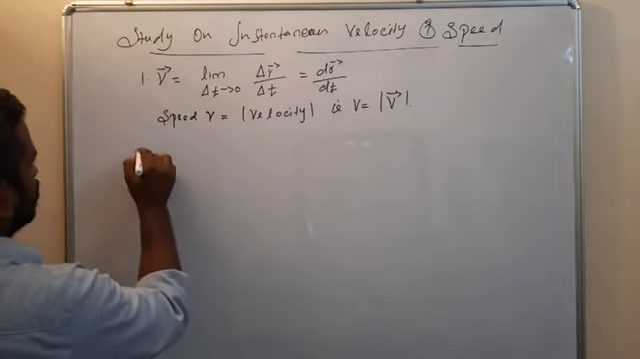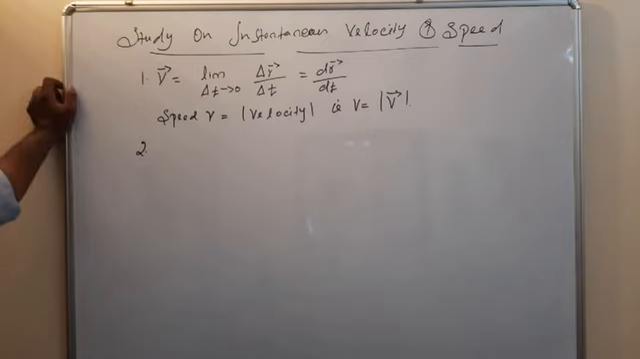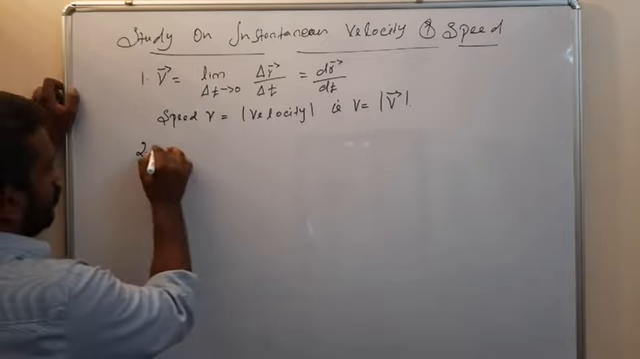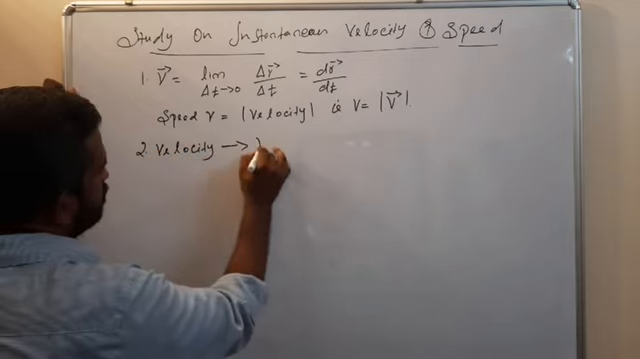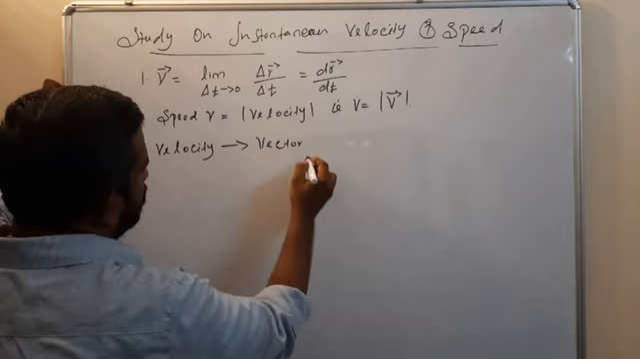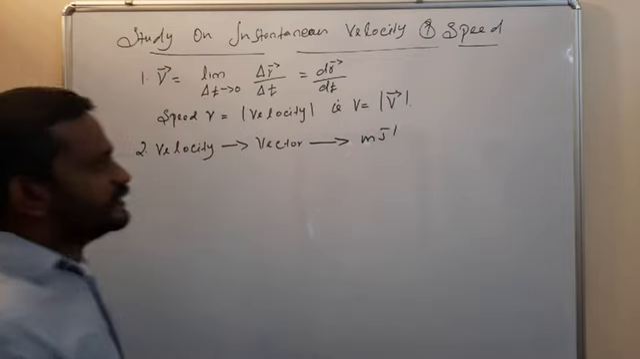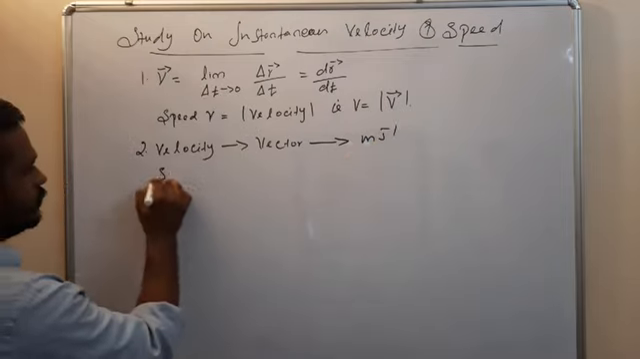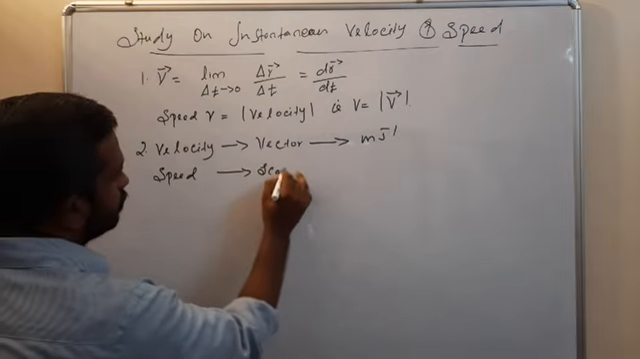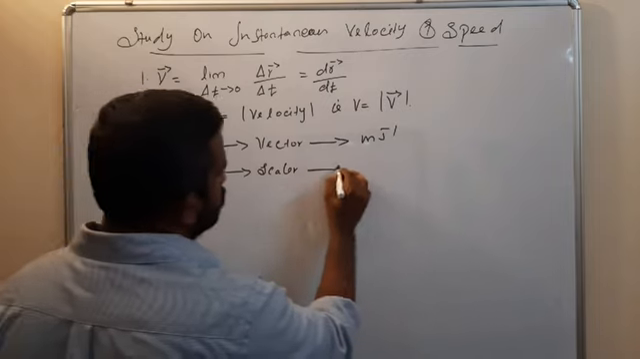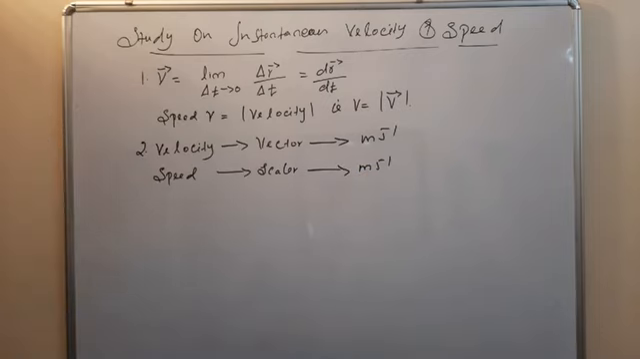Second point: velocity is a vector, with unit meter per second. Speed is a scalar, with unit meter per second.